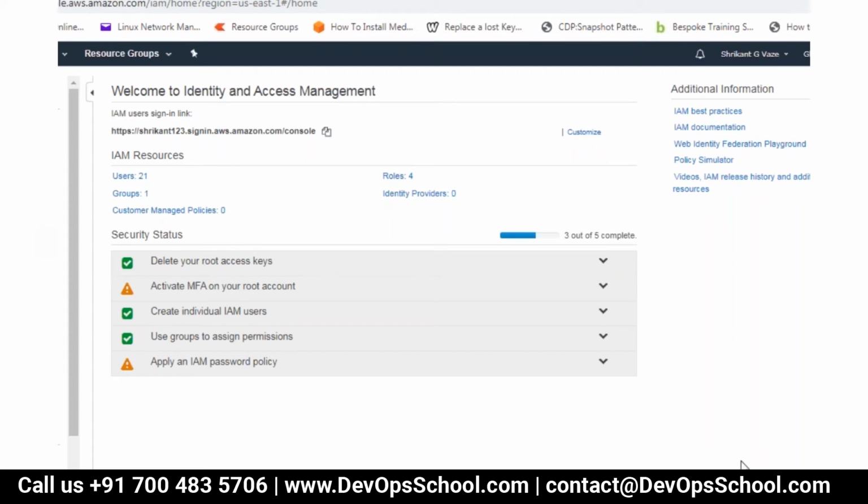HTTPS srikanth123.signin.aws.com/console. Okay, then it's fine. So that you can easily do it.